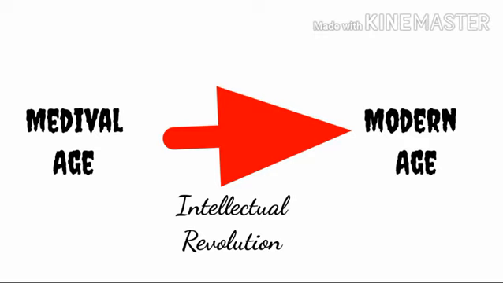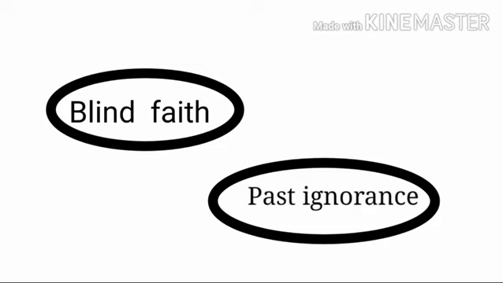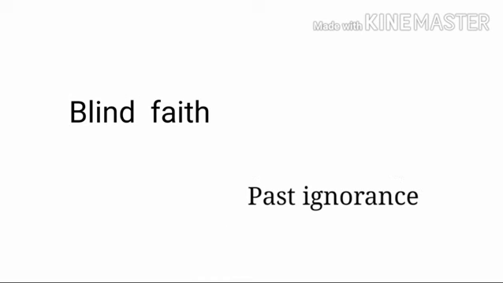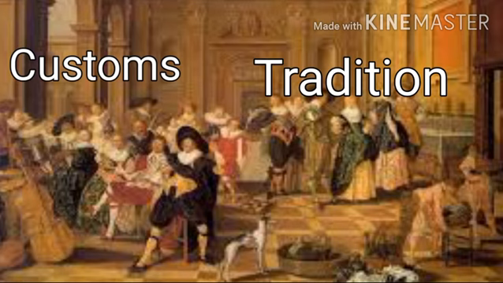So in that period only, the intellectual revolution also took place when Europe was proceeding from medieval age to the modern age. The society starts stepping out of the past ignorance and blind faith. Society started thinking and left behind the blind faith and the past ignorance. The pre-established customs and traditions came to be seen from a critical point of view.